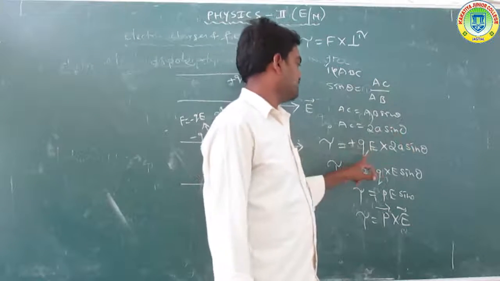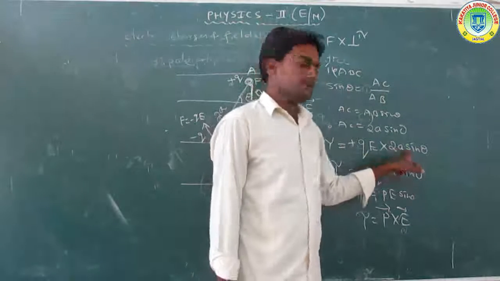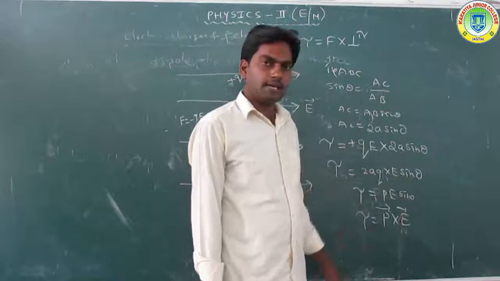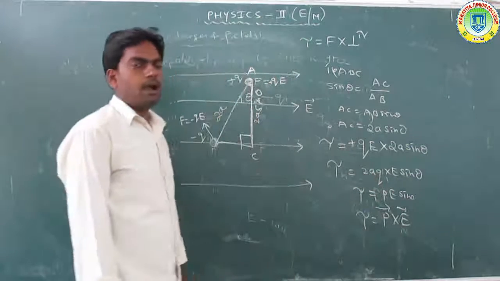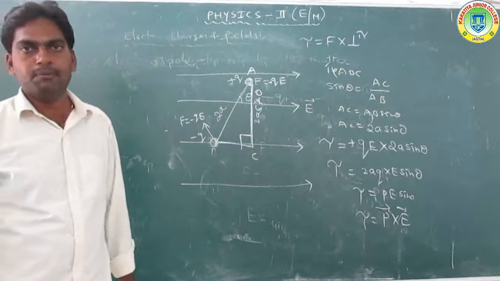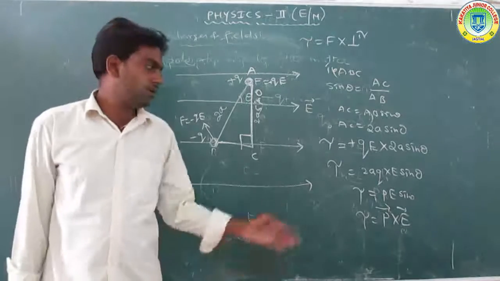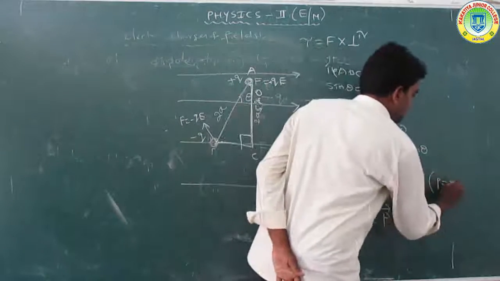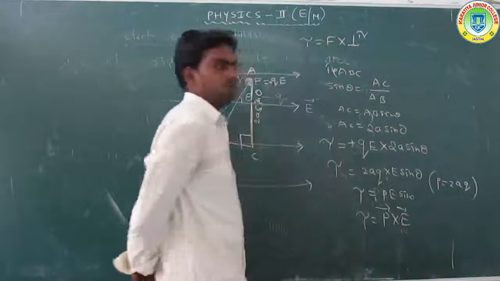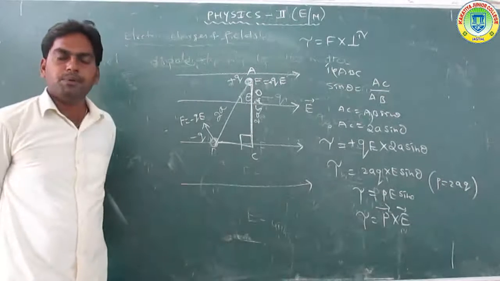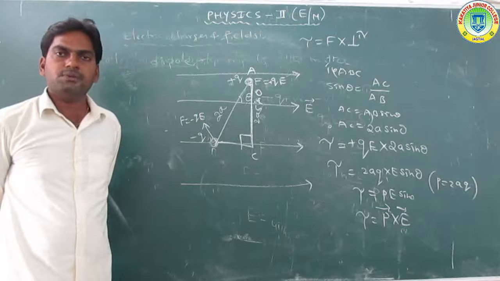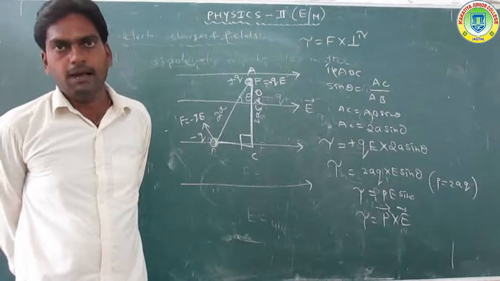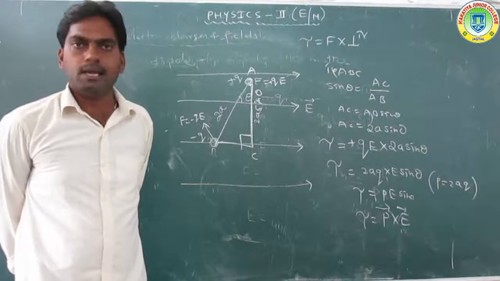Substituting, QE into 2a sin theta, the torque tau is equal to 2aq into E sin theta. 2aq is the dipole moment, so P is equal to 2aq. So the final equation: for a dipole placed in a uniform electrical field, torque tau is equal to PE sin theta. Got it?